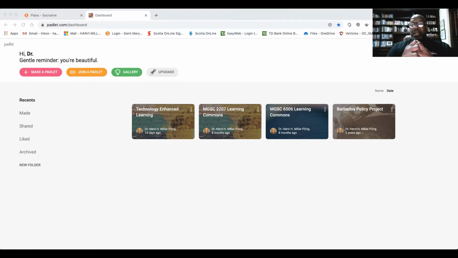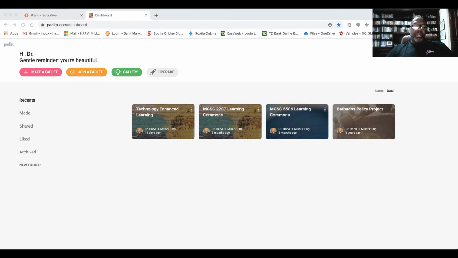Some people don't mind, and all it requires essentially is just to click a link. Now, granted, I could have put the link to Padlet inside of Brightspace. So if they want to go to the Learning Commons, and just call it that, Learning Commons, just click on that and it takes them there. So it's like the same way you open another page in Brightspace. It would just open up as another tab in Brightspace itself, but it would have its unique layout.